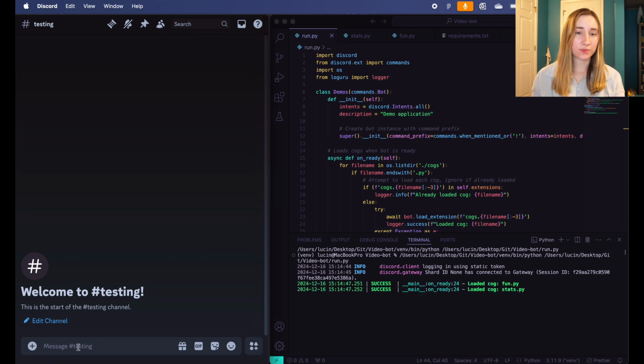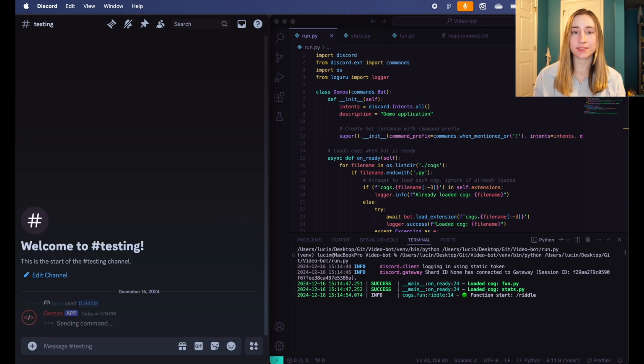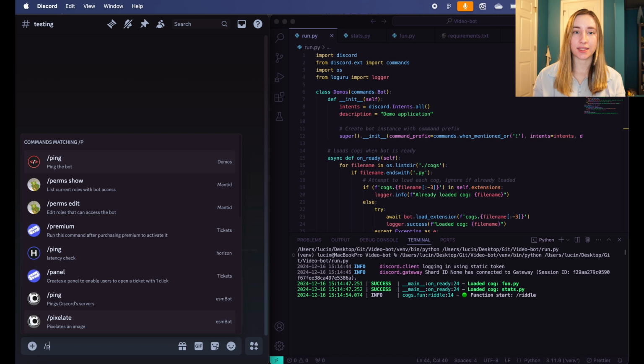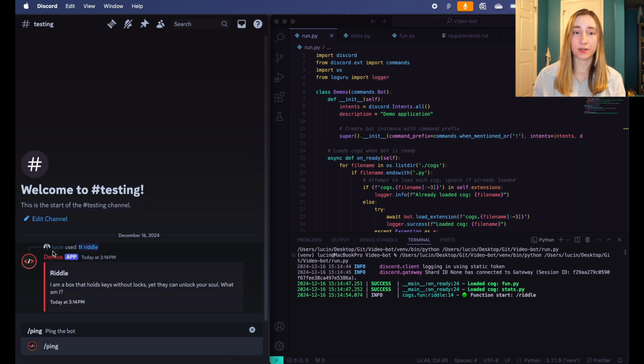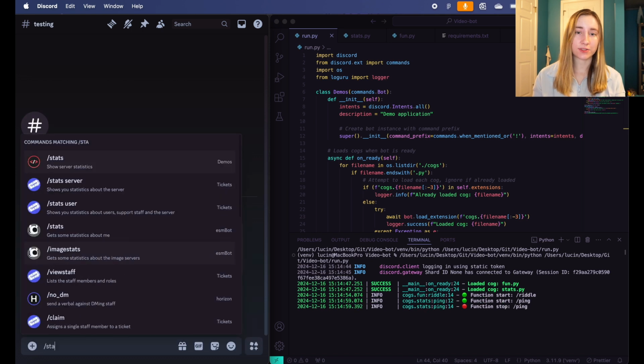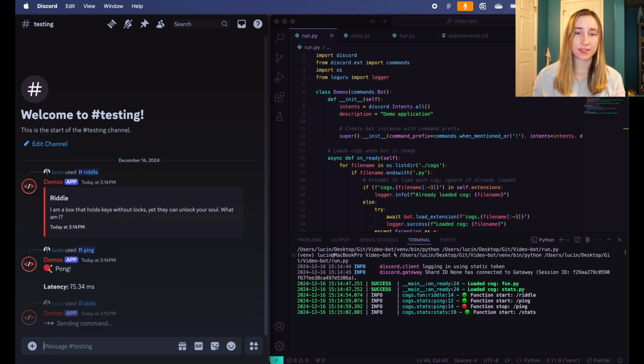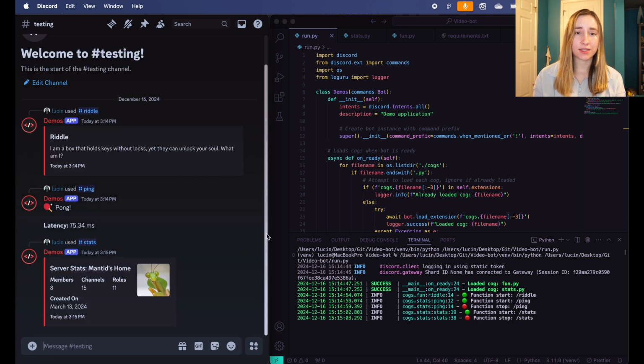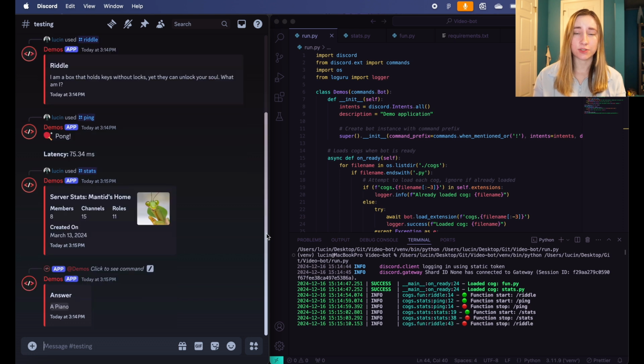When I type the command riddle into the chat window, it calls the riddle function in my code, and my bot sends me a riddle and waits 10 seconds to send the answer. In the meantime, I can run other functions, such as pinging the bot for its latency or checking server stats. Because all my functions are asynchronous, the riddle function can continue to run in the background while I execute different functions on top of that.